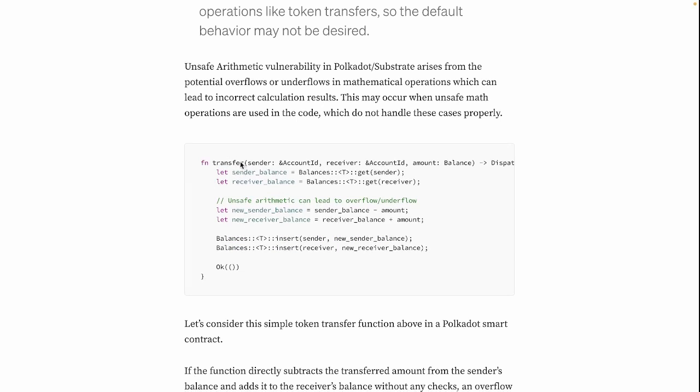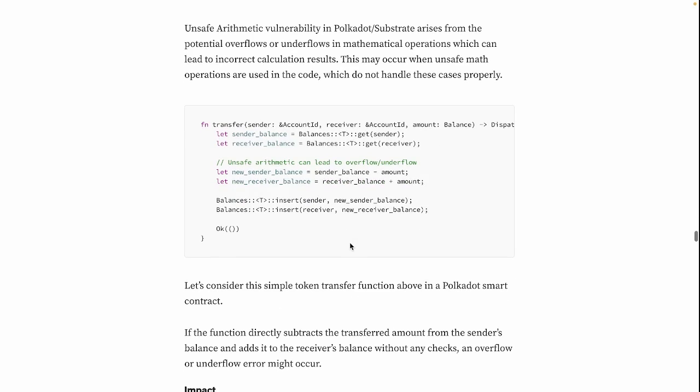We have here an example of a transfer function with unsafe arithmetic that can lead to overflow. Let's consider this simple token transfer function in a Polkadot smart contract. The function directly subtracts the transfer amount from the sender's balance and adds it to the receiver's balance without any checks. So an overflow or underflow error might occur, as I pointed out here.